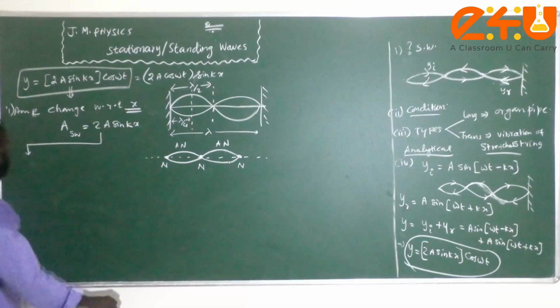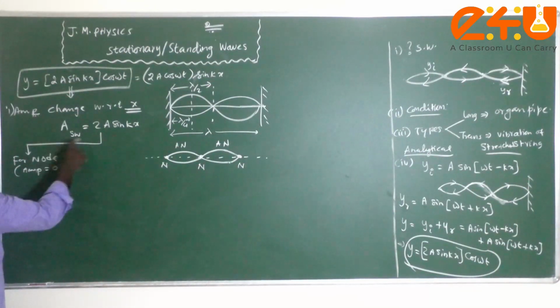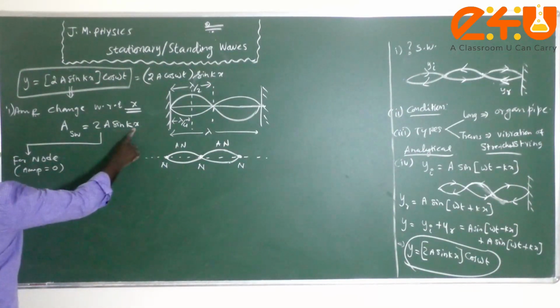So now please see that for a node, the amplitude is 0. That is called a node. The amplitude of the standing wave being 0 means the sine function should be 0.